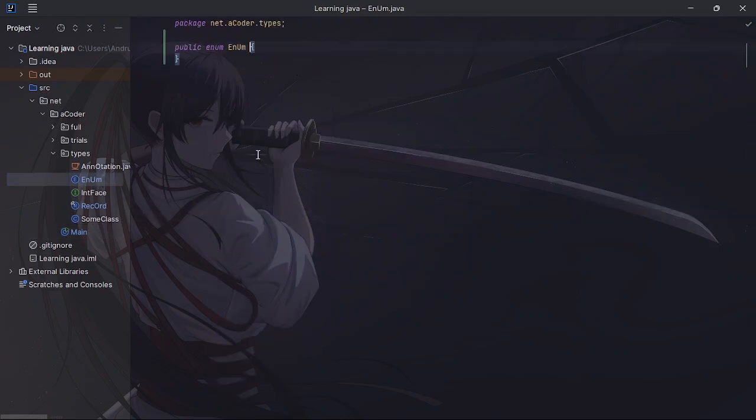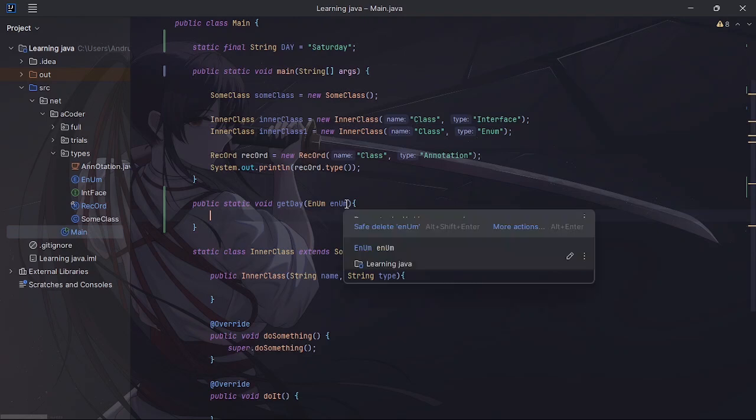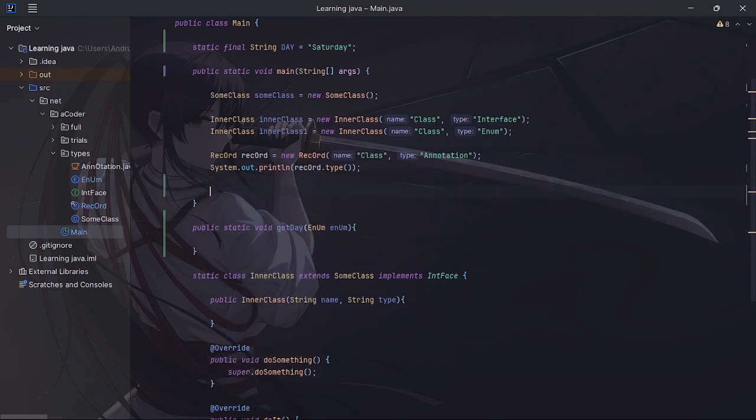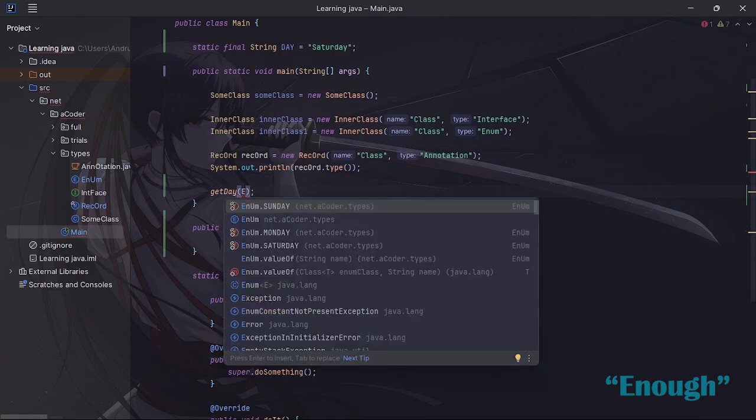So if we go into here, we can now set default values. So in a week, we've got Sunday, we've got Monday. I'm just going to put in Saturday because there's 7 days in a week. You can have as many as you want, really. Just make sure they're separated by commas, with the final one having this. So these are now constant values. And because we're requiring an enum here, when I say get day, I'm going to have to pass in a value from the enum, so we're going to say enum.sunday.